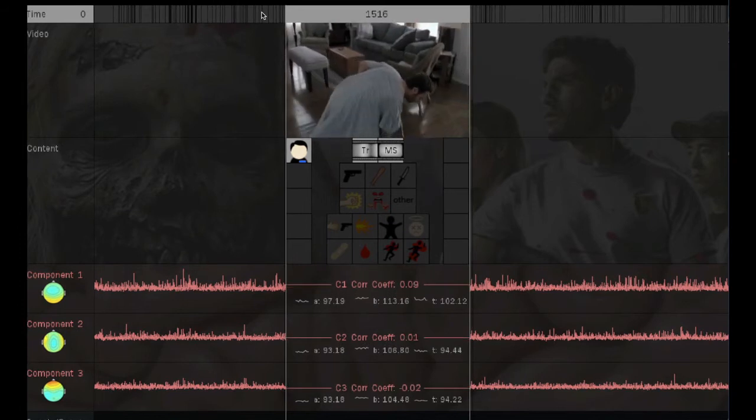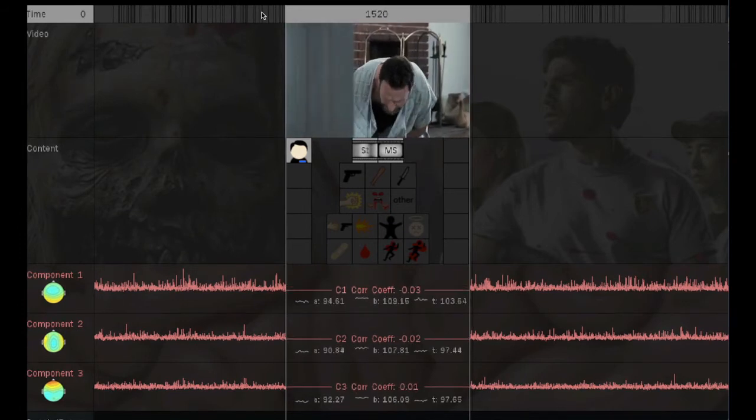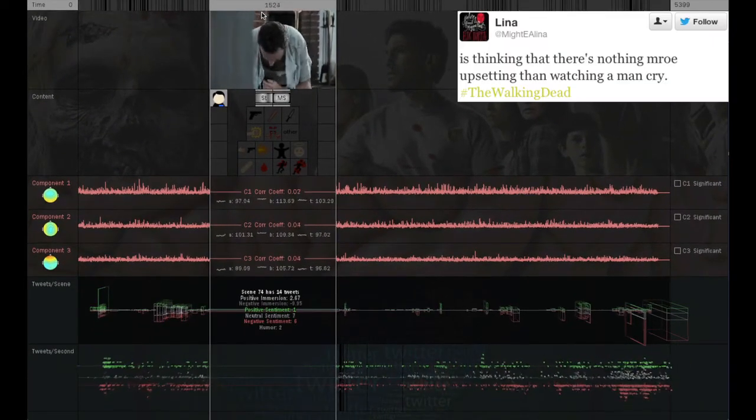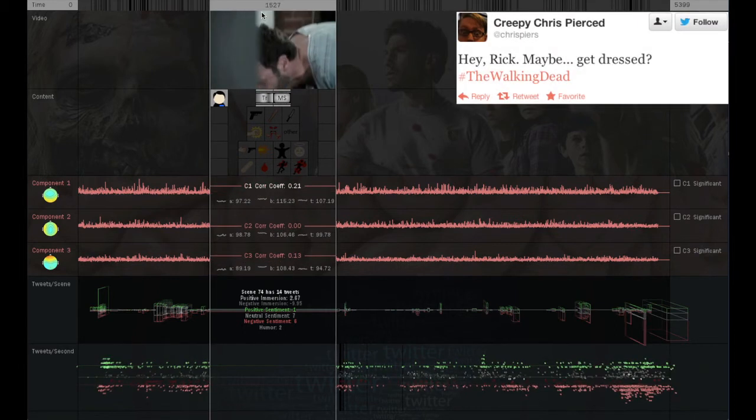This tragic moment, played up by an emotional score, saw increased levels of brain activity. But while some responded on Twitter with empathy, most mocked Rick and his lack of clothing.